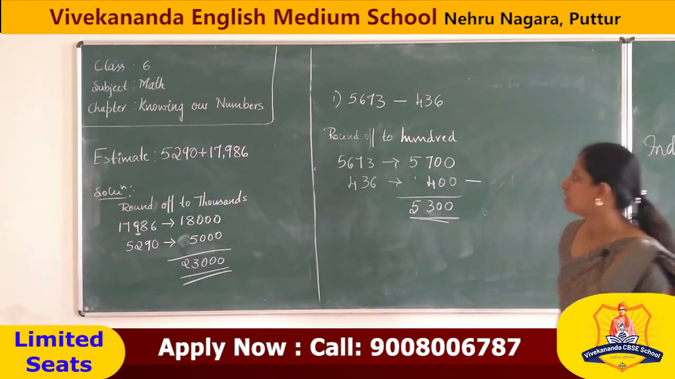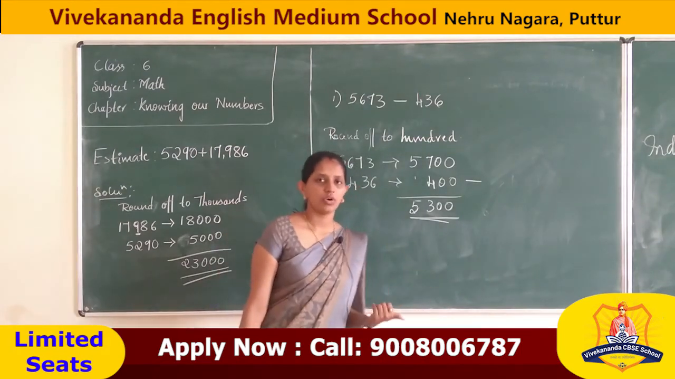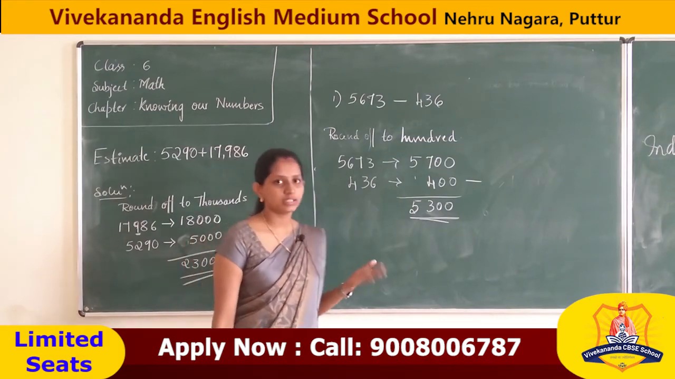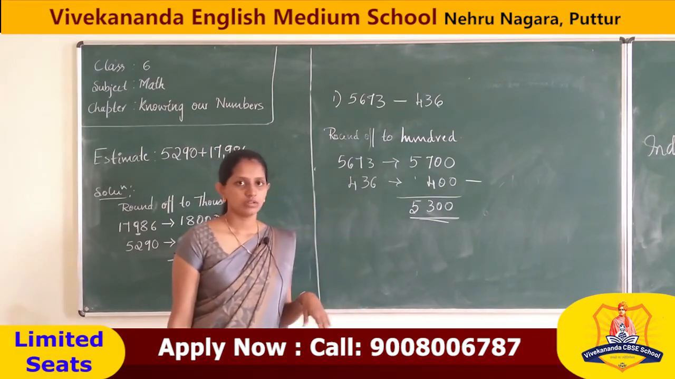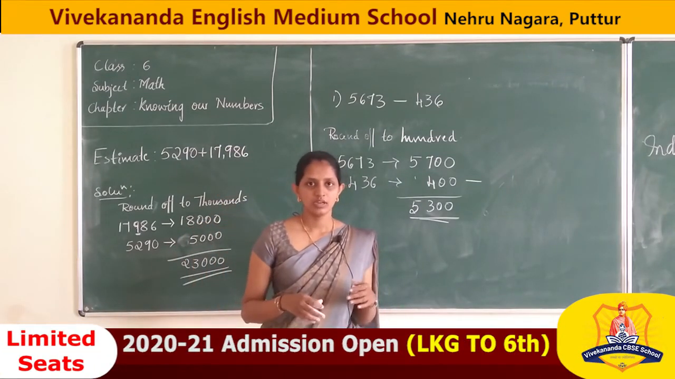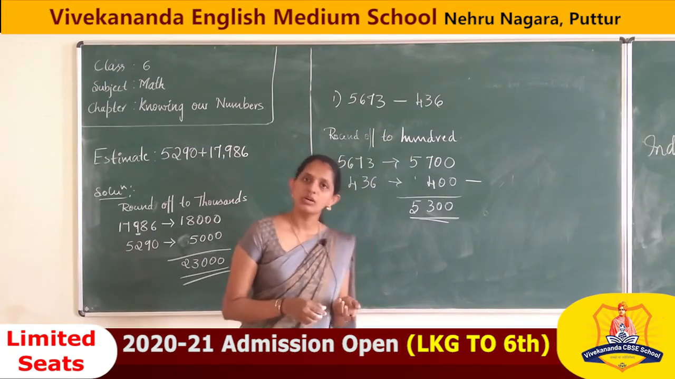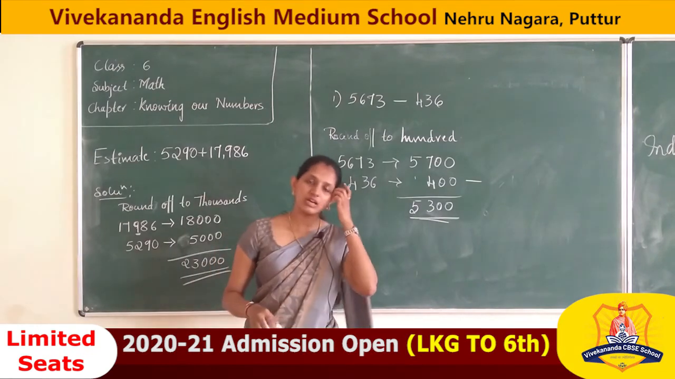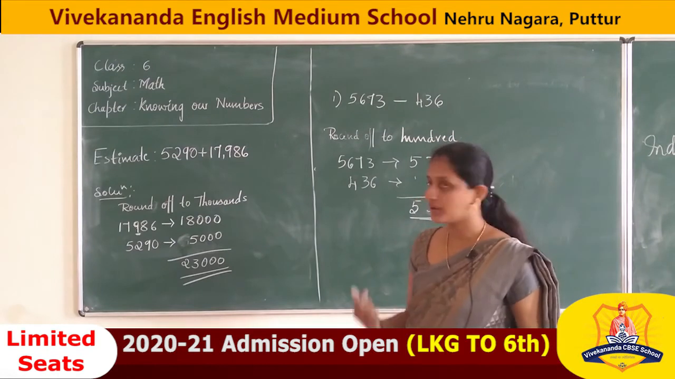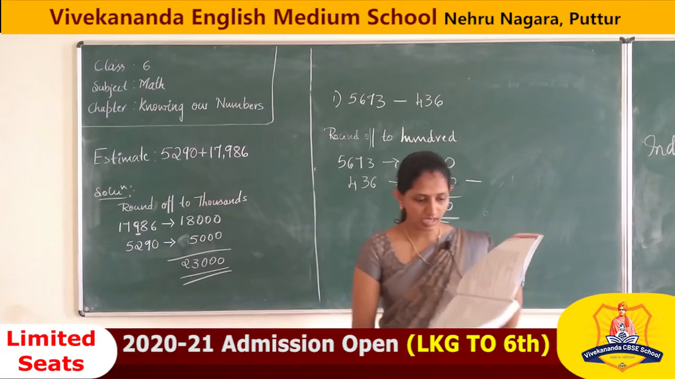Correct? Why are we not going to do that last one? Because the difference of 5,670 and 436 is not 6,000. Correct? If it is sum, it is fine. What about difference? Difference means we want smaller numbers. Correct? We have to round off in hundreds. Hope this topic you have understood. So if any doubt, you can call me.